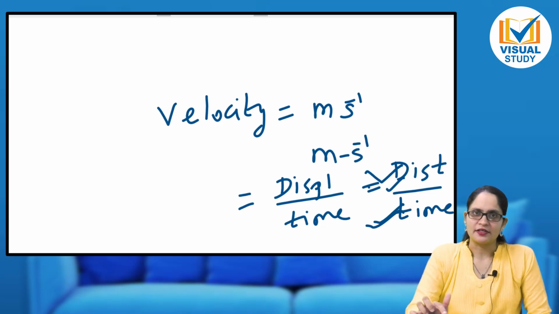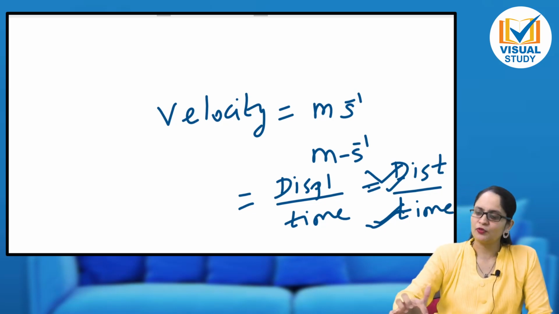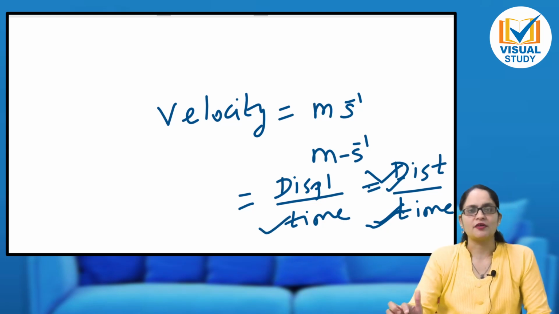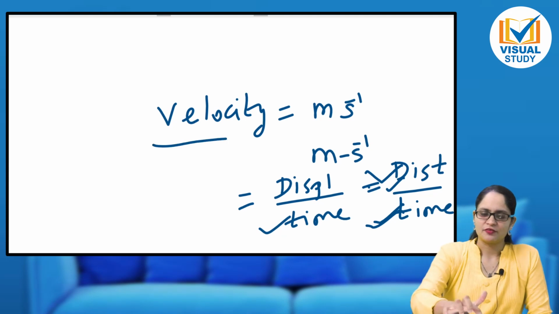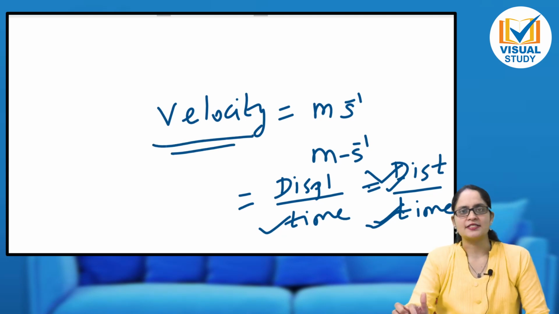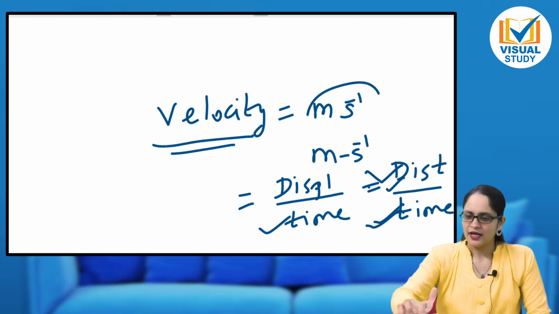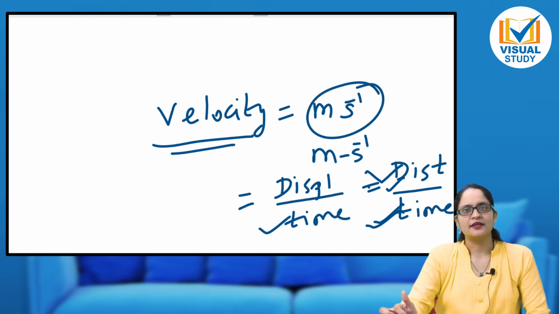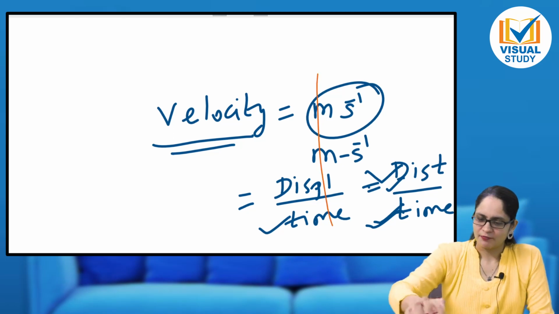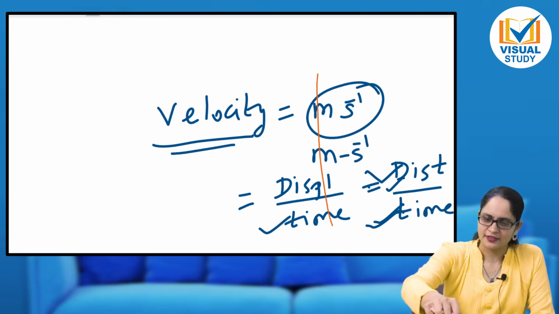So such quantities are derived from two different quantities. See, displacement and time are two different quantities from which velocity is derived. So velocity is called a derived quantity and its unit is called a derived unit. Let us take one more example. You can take the example of acceleration also.